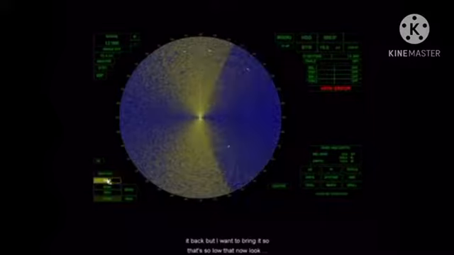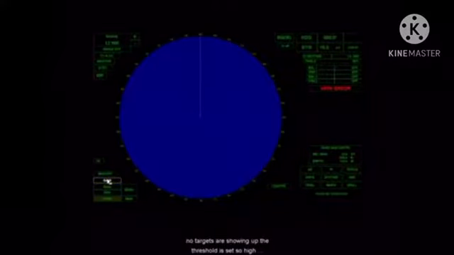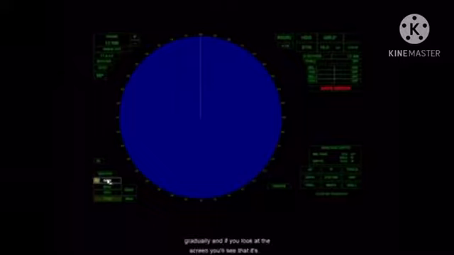So I want to bring it back, but I don't want to bring it so low that now, look, no targets are showing up. The threshold is set so high, the sensitivity is so low, that not even the strongest targets are showing up. So I've got to have some middle ground. And here's how you figure that out. You bring this up nice and gradually.